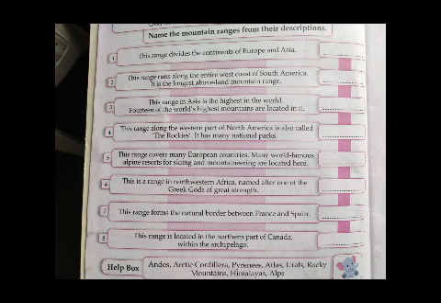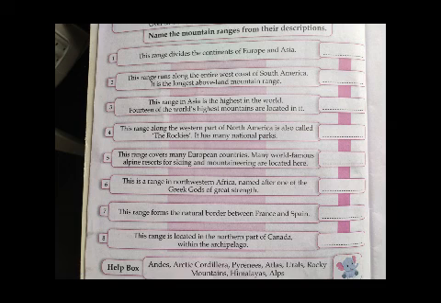Now see the sixth one. This is a range in northwestern Africa named after one of the Greek gods of great strength. So it is located in northwestern Africa. This range is called the Atlas mountain range. So you can write Atlas.